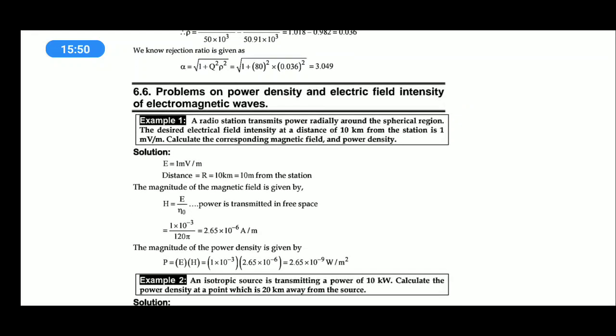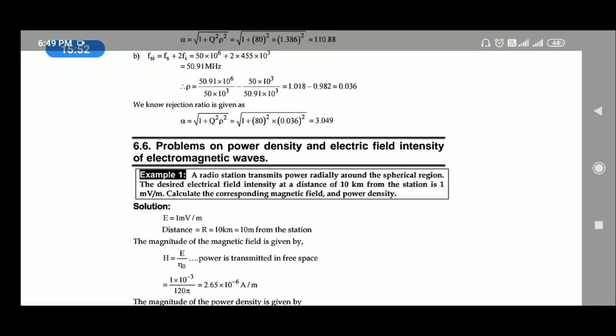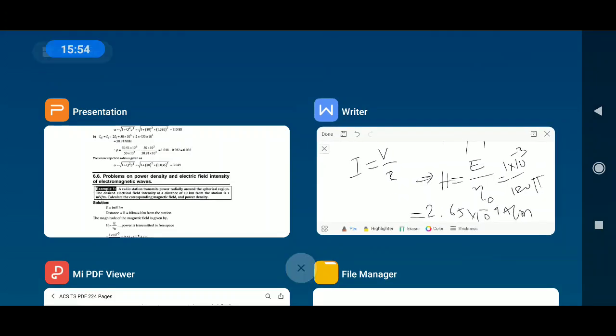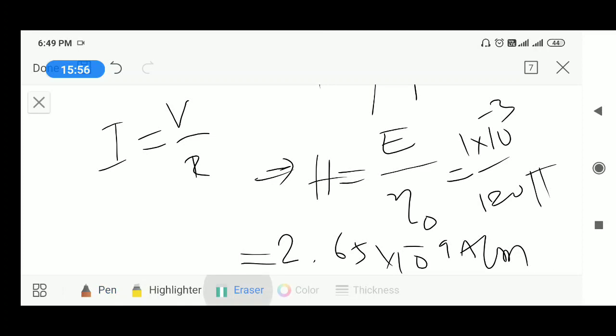Minus 6, not minus 9, minus 6 ampere per meter.